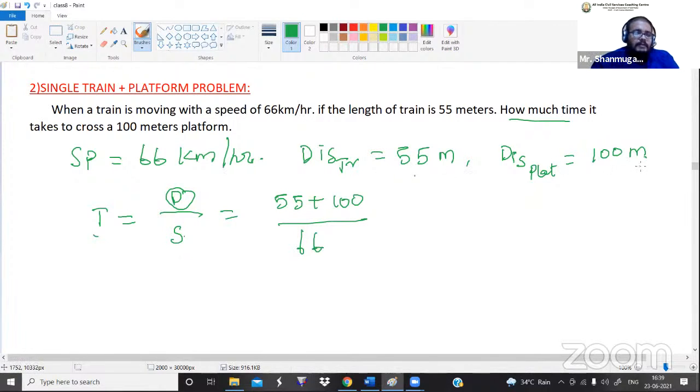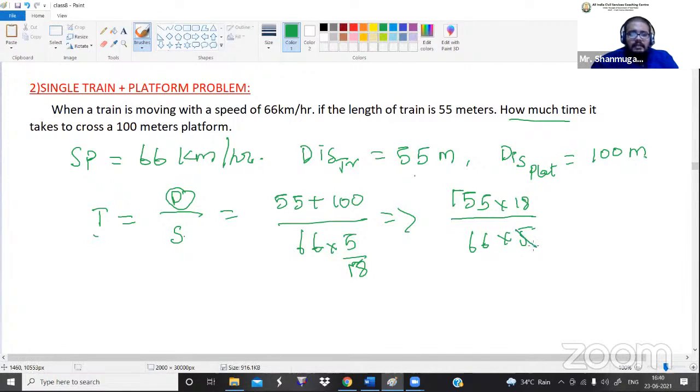Guys, listen here. Both the distance values are given in meters, so let me convert this kilometer per hour into meters per second. That is multiplying by 5 by 18. The distance is 100 plus 55, that is 155. Taking the 18 to the numerator, we get 155 into 18 divided by 66 into 5.